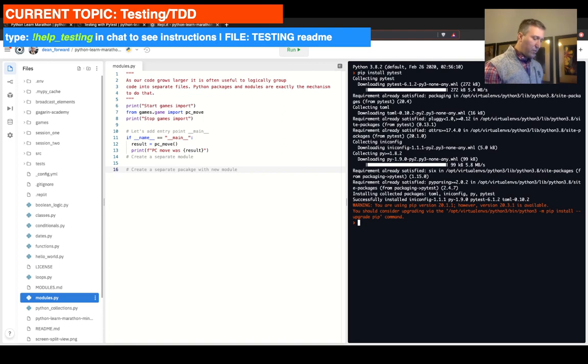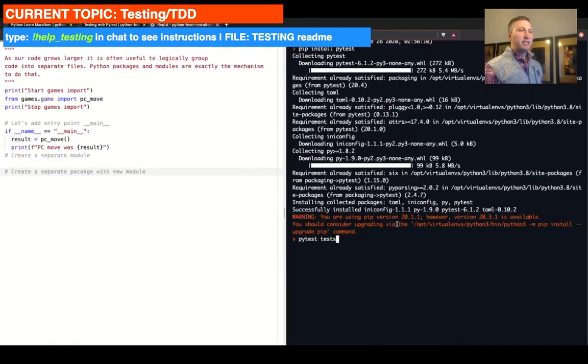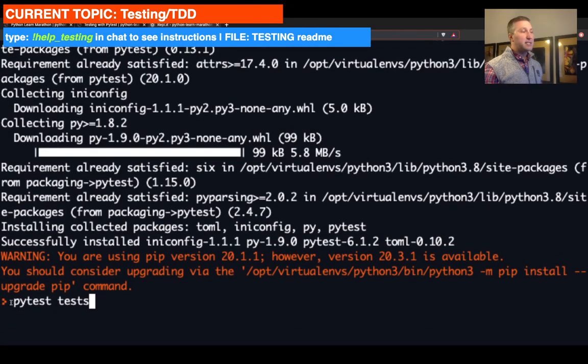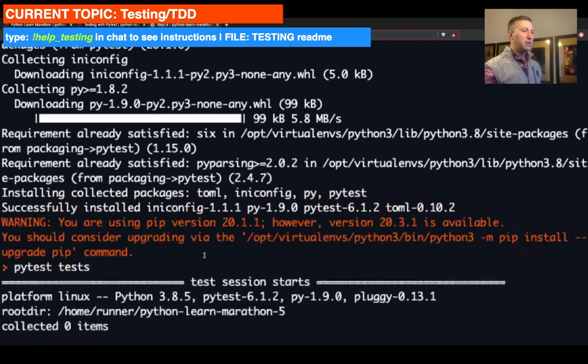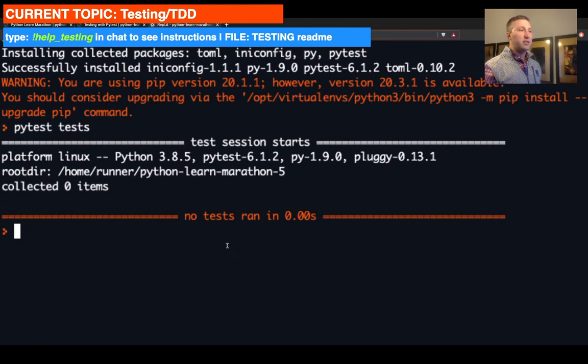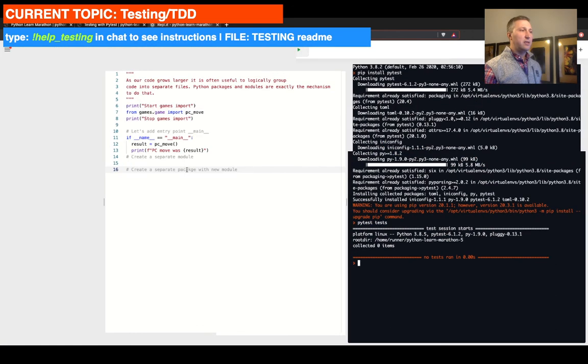So if we were to run pytest tests right now, that's our command. So we're running pytest tests. What we're telling pytest now is a command that we can run out of a console, and when we run tests, we are going to be running everything that's contained in the tests folder. So let's hit enter here, and there's nothing to collect, so no tests ran, but pytest is in place, and it's the tests folder, so we're good.